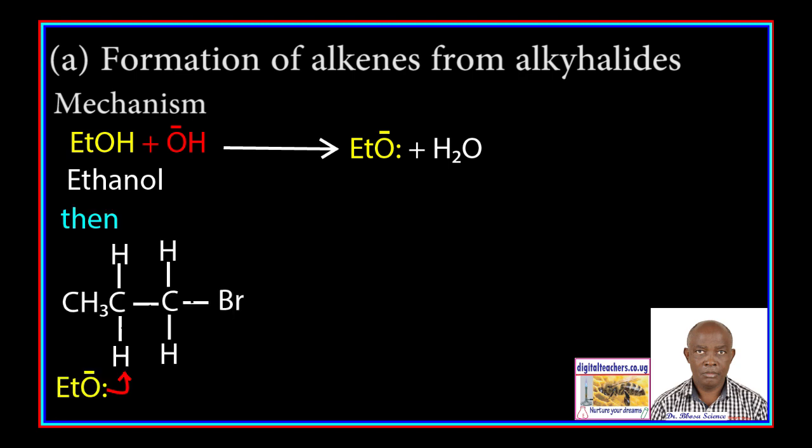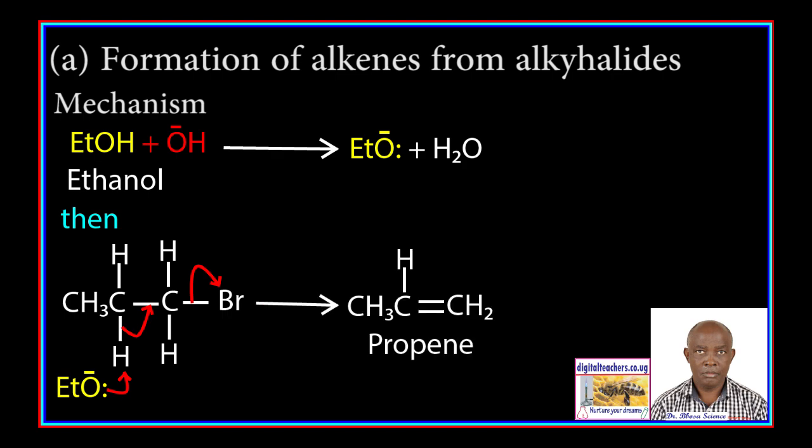Then ethoxide ion removes a hydrogen atom from carbon atom 2 next to the one carrying the bromine atom. A double bond forms as the bond between that carbon atom and bromine breaks to form propene.